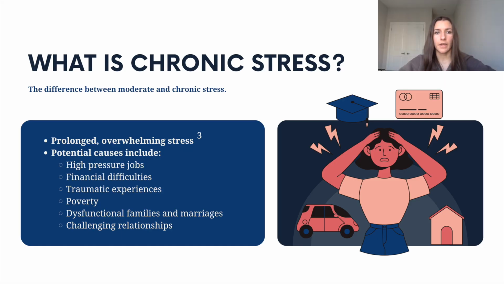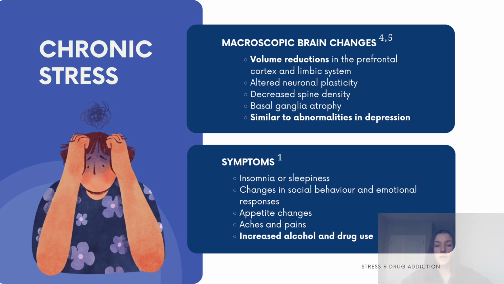Chronic stress, on the other hand, is a prolonged and often overwhelming feeling of stress that can negatively impact a person's daily life. Potential causes can include high-pressure jobs, financial difficulties, traumatic experiences, poverty, dysfunctional families and marriages, and even challenging relationships. According to Mariotti 2015, chronic stress is linked to macroscopic changes in certain brain areas, consisting of volume variations and physical modifications of neuronal networks.